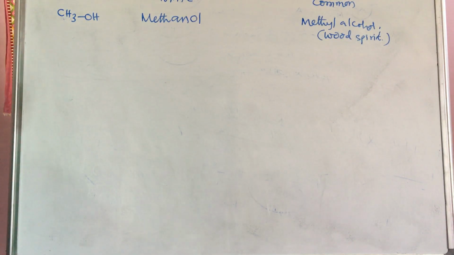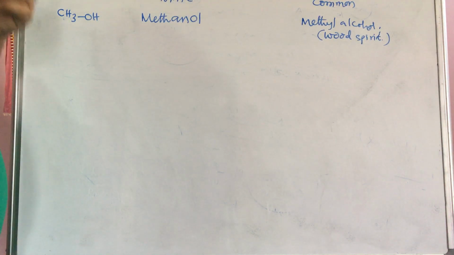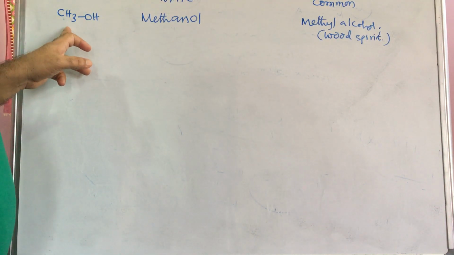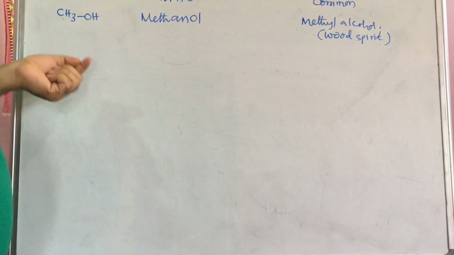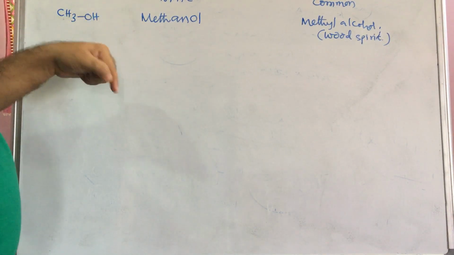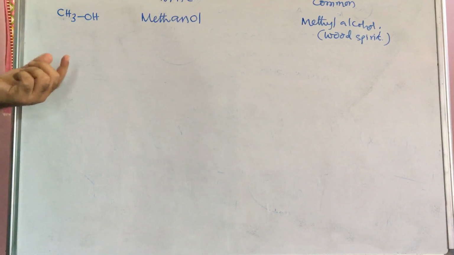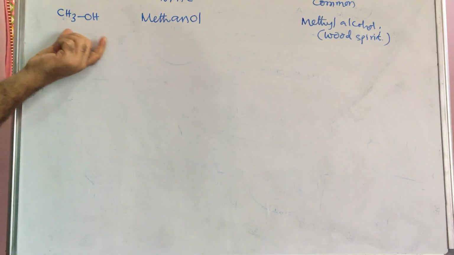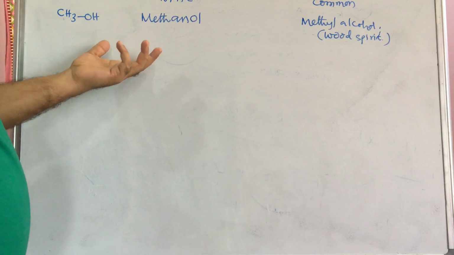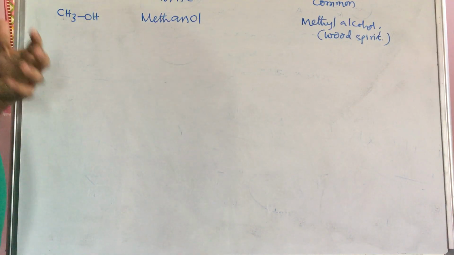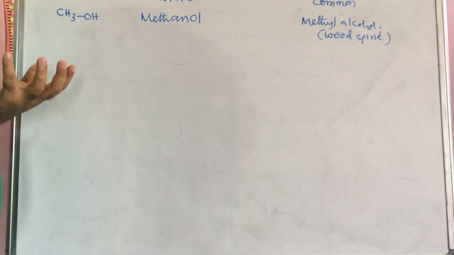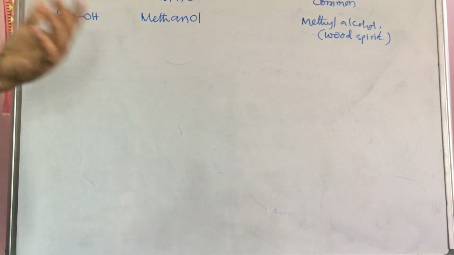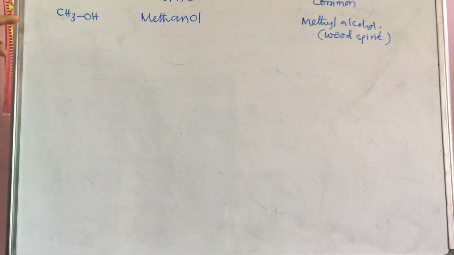Based on this there is a proverb: if you take methyl alcohol, people will dance around you; if you take ethyl alcohol, you will dance around the people. What is the meaning of this? Methyl alcohol is very poisonous; if you die, then people will dance around you. If you take ethyl alcohol, it gives you somewhat of a kick, so then you will dance around the people. So be careful about methyl alcohol and ethyl alcohol.